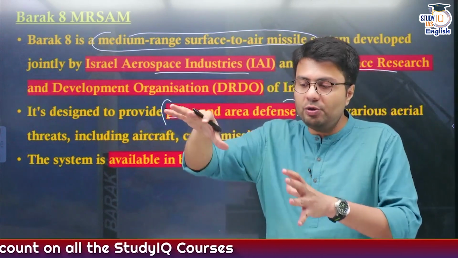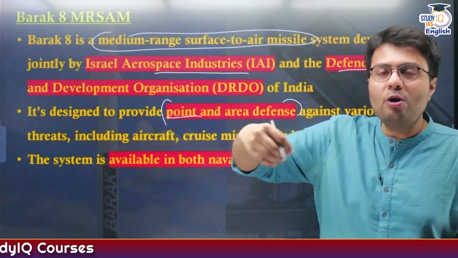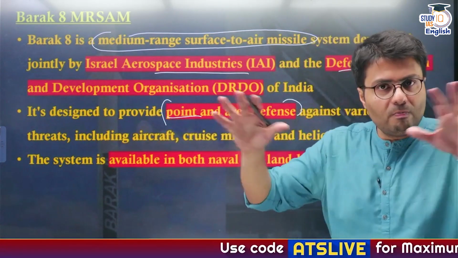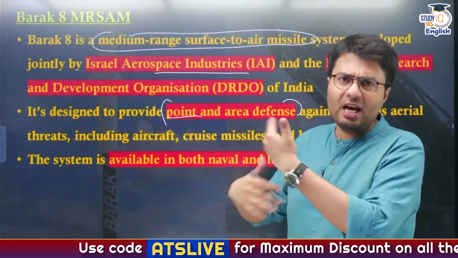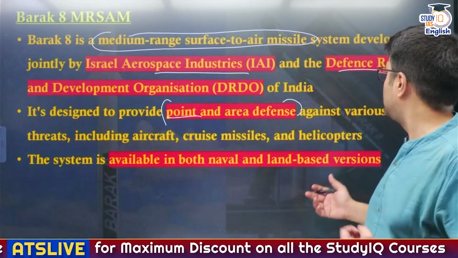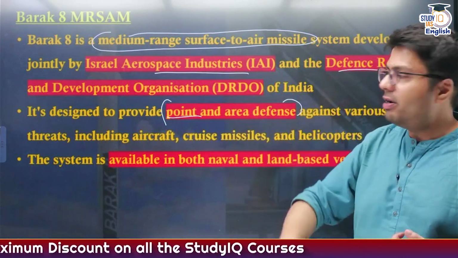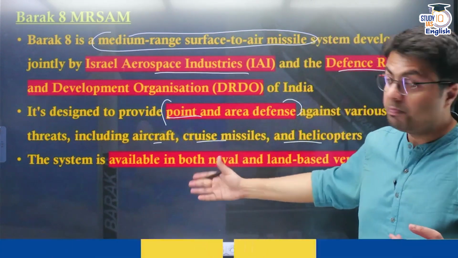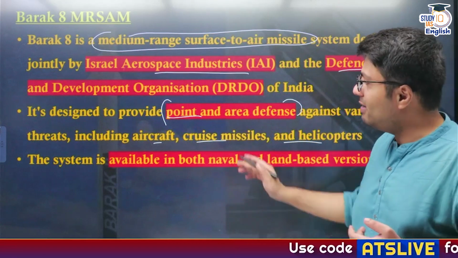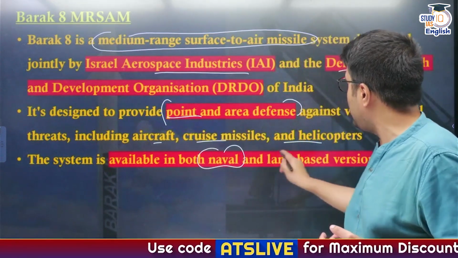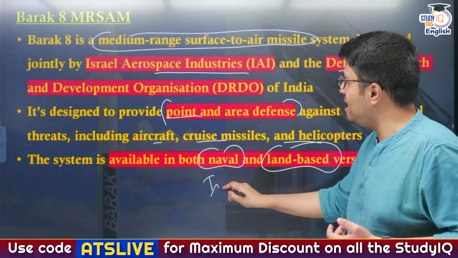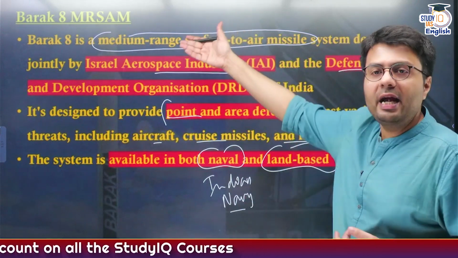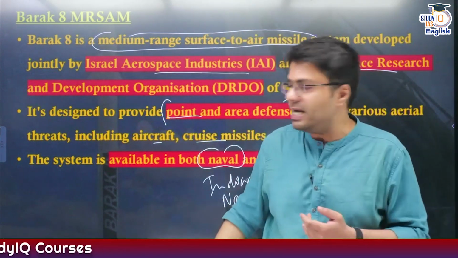Point defense is where you defend a particular installation or a particular building, and area defense is where you defend one piece of land, maybe a bigger area, right? These have the ability to ensure both point and area defense. Now, like the S-400 system, these can also deal with a number of aerial threats, be it aircraft, cruise missiles, and even helicopters. What is more important, particularly for India, is that these systems are available in both naval and land-based versions. So even the Indian Navy ships, particularly the destroyers of the Indian Navy, have deployed these Barak 8 missile systems.